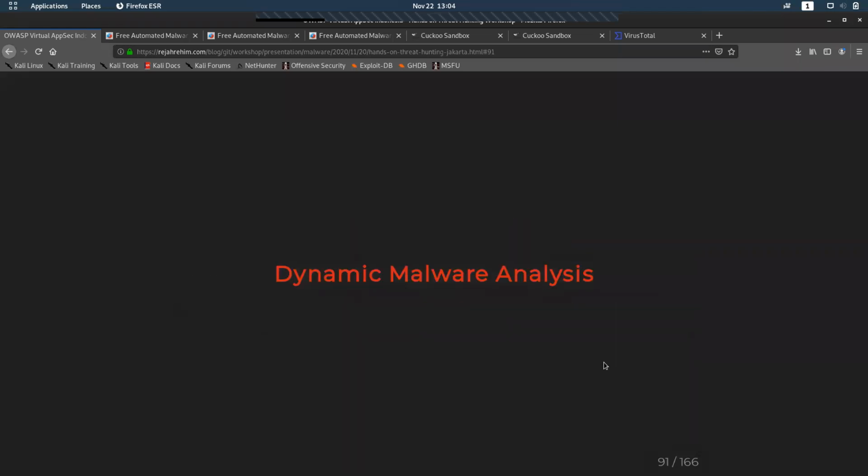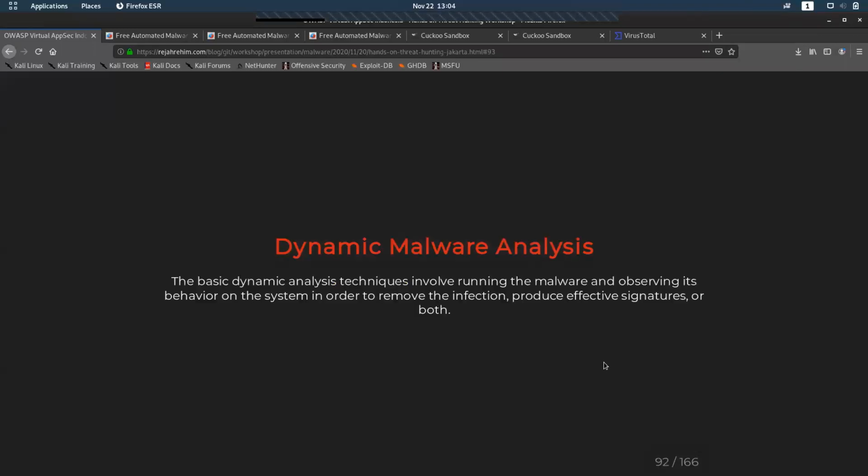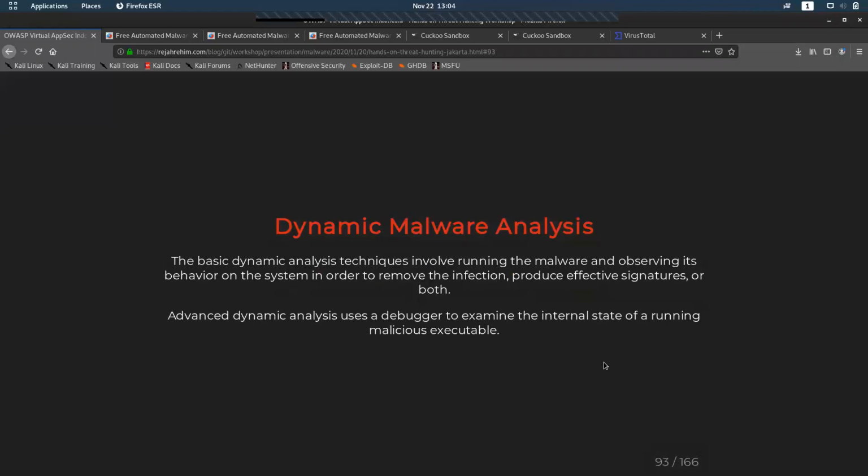Okay, dynamic malware analysis. Dynamic malware analysis is a way where we interact with this particular malware and come to know if it is calling for any users or any domains or IPs, or if it is doing things internally.